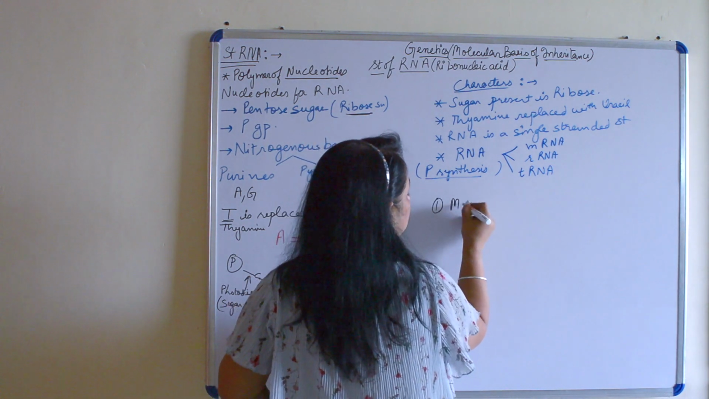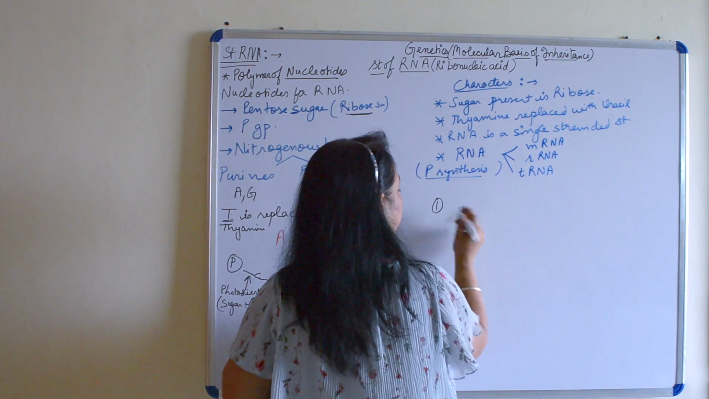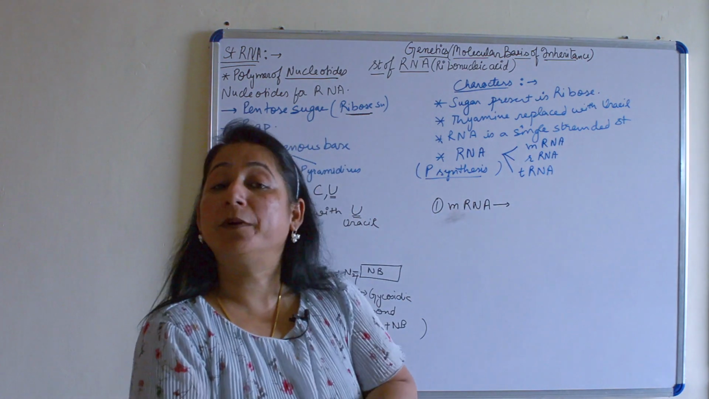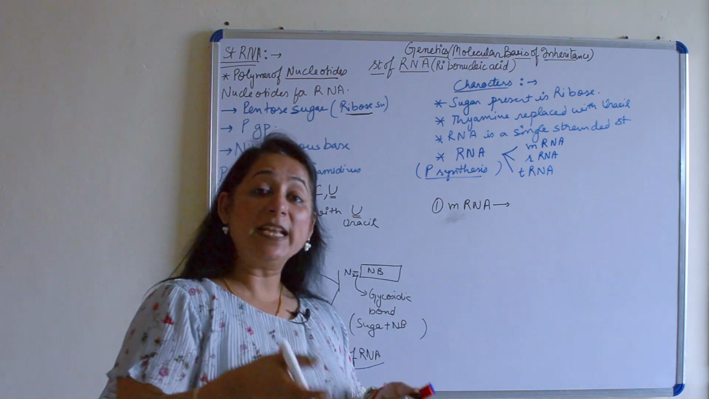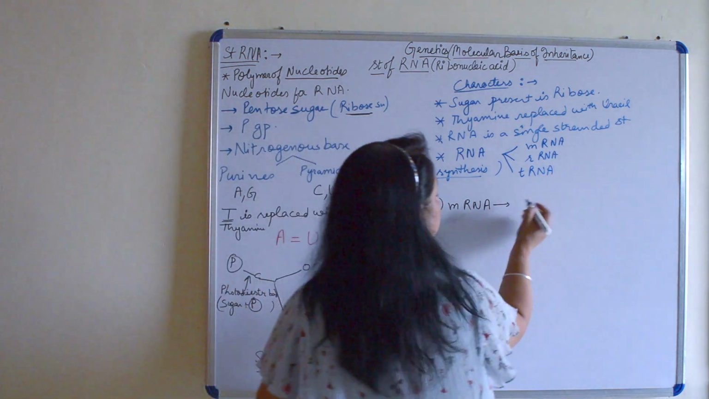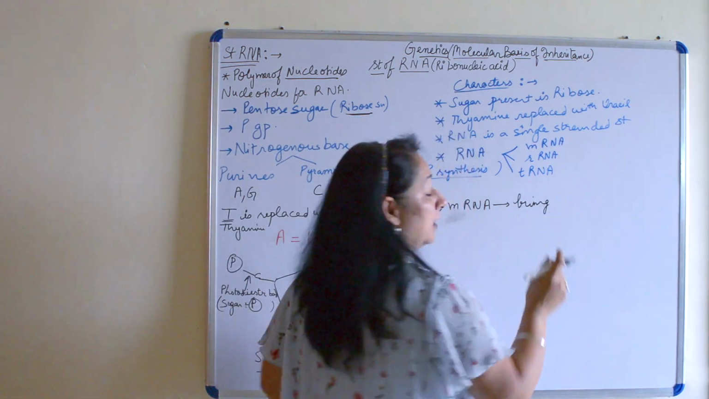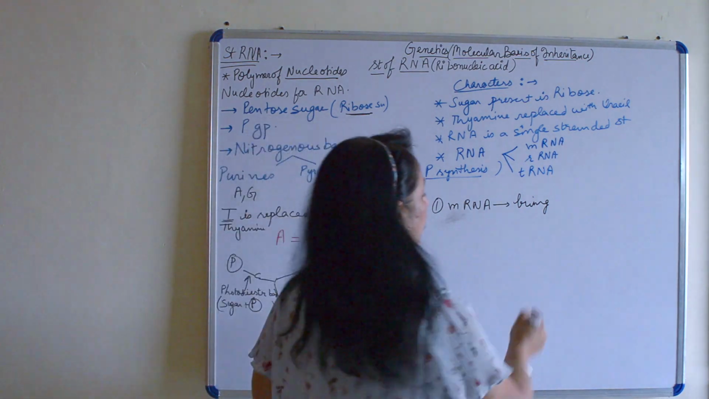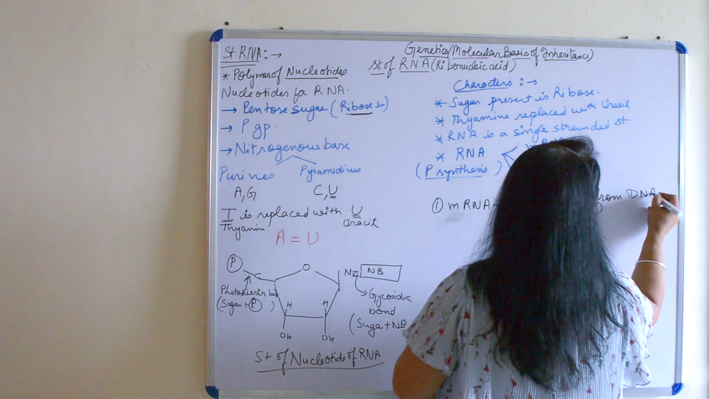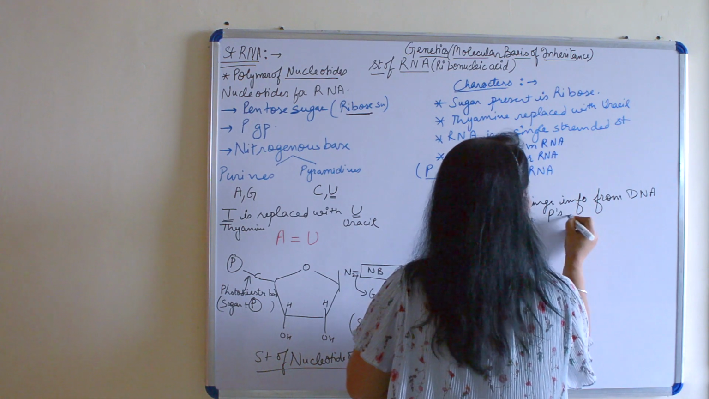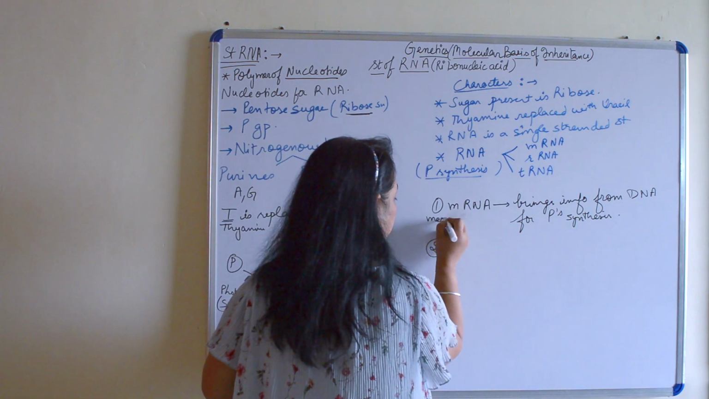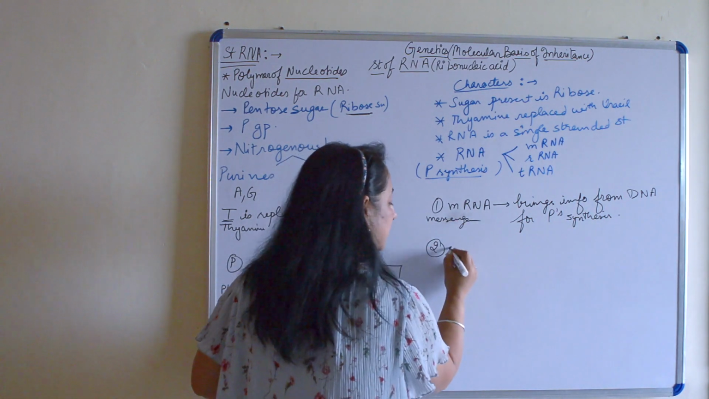So the first one is mRNA. Now mRNA, what is its role? What is the role which it performs in protein synthesis? Its role is that it brings the information from DNA to the ribosomes for the process of protein synthesis. It is the messenger RNA, acts as a messenger. So it brings information from DNA for protein synthesis. Fine. I'll just write messenger. Messenger RNA.